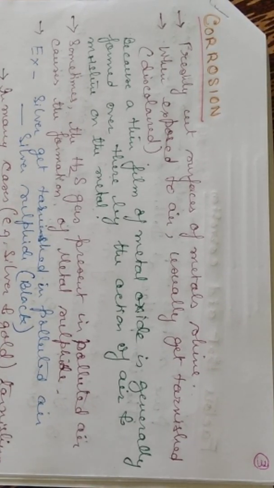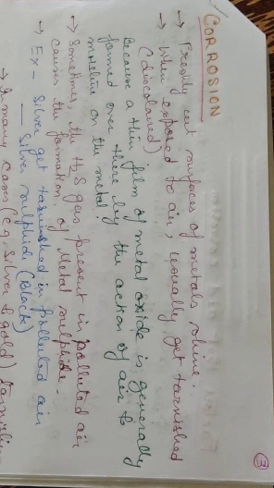In corrosion, first, freshly cut surfaces of metals shine. We know that when metal surfaces are freshly cut, they have a shine. Now, when exposed to air, they usually get tarnished, that is, discolored. Why does this happen? Because a thin film of metal oxide is generally formed over the cut surface by the action of air or moisture on the metal. And this is corrosion.